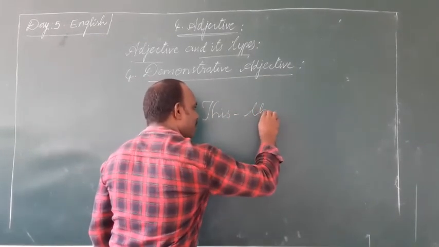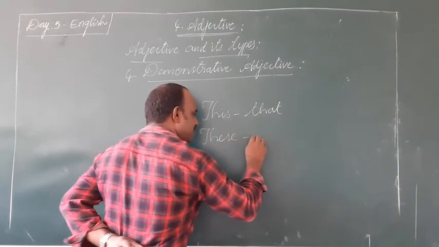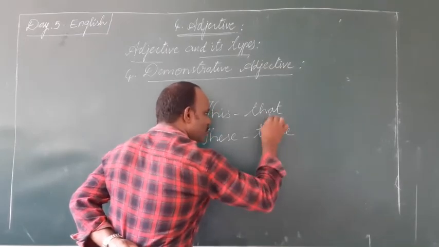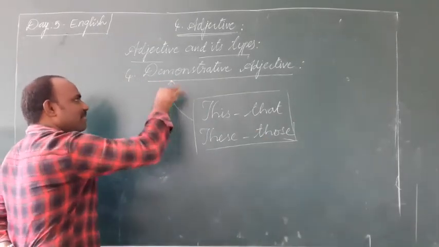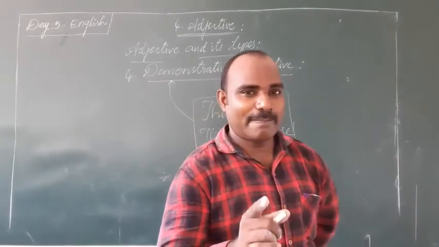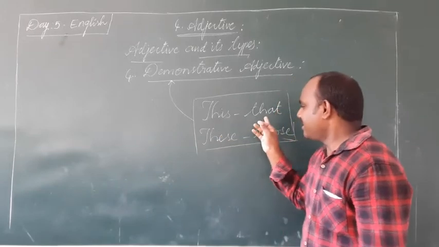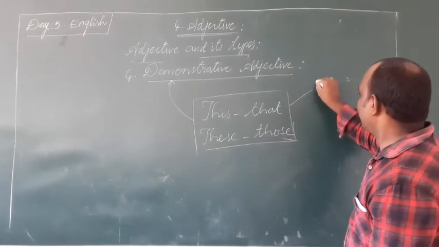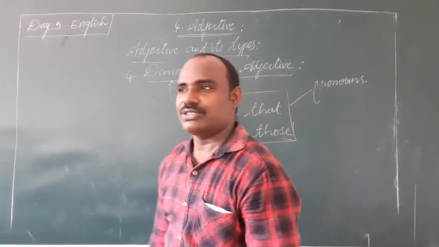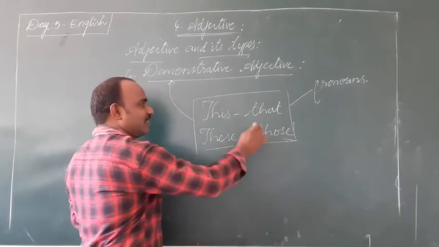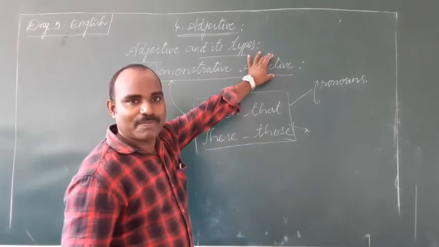This, that, these, those. See these four words. These four words can be considered as demonstrative adjectives. These, this, that, these, those are also basically pronouns. They can be considered as pronouns. But sometimes these pronouns can also be used as adjectives, right?